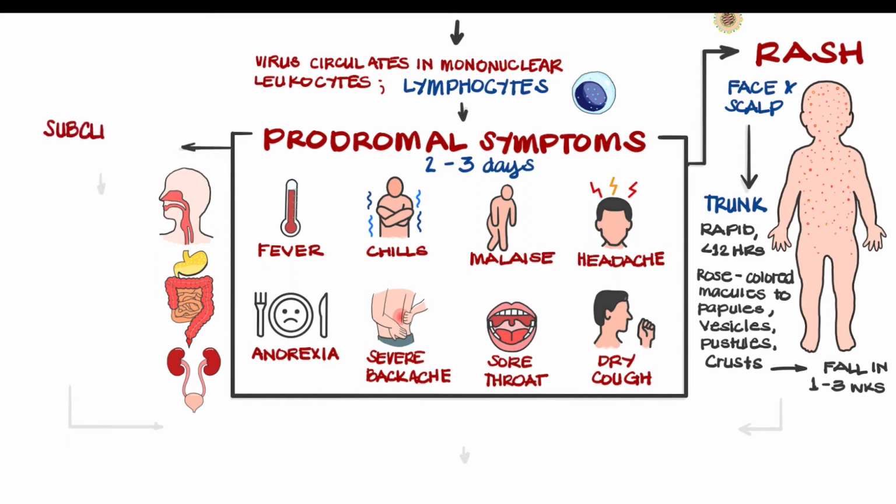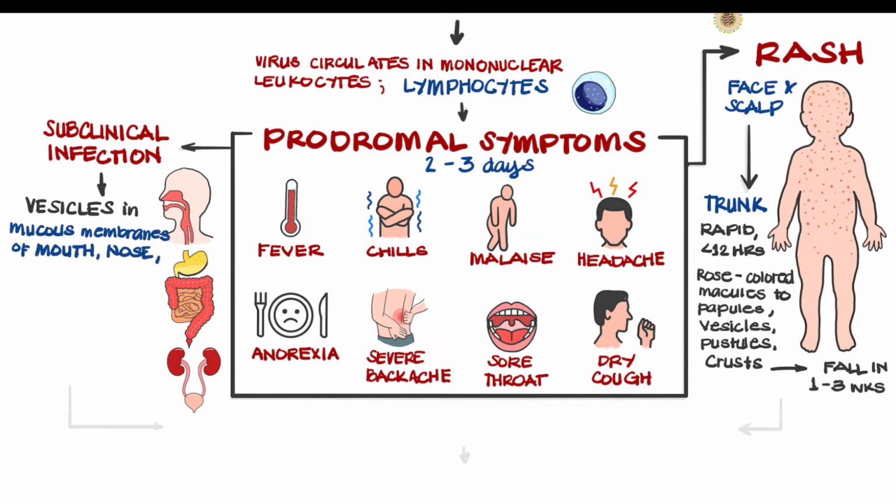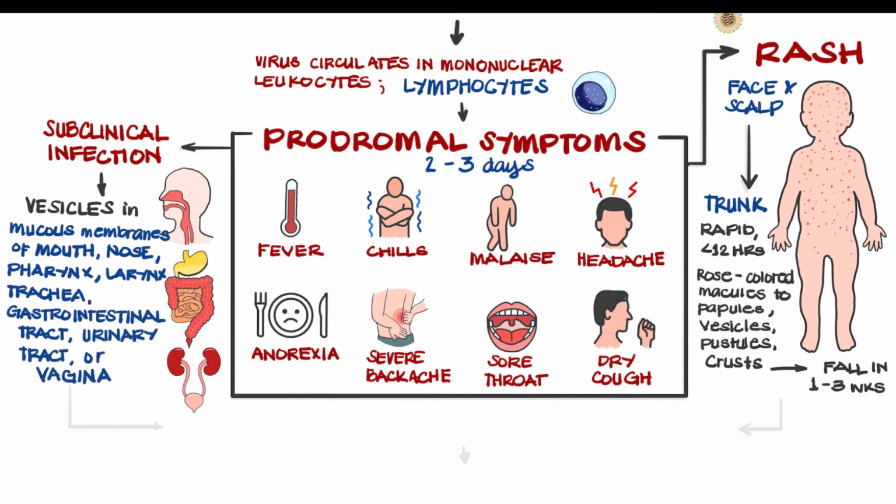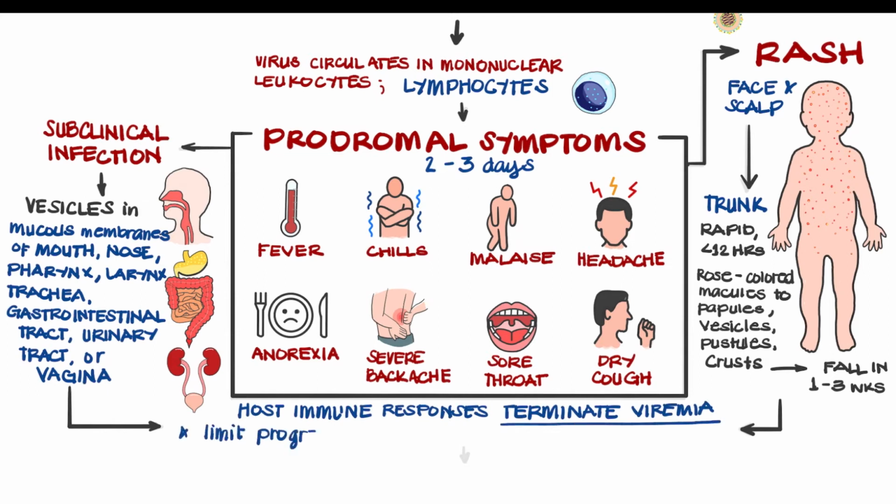Subclinical infection may also occur after the appearance of prodromal symptoms. Vesicles appear in mucous membrane of the mouth, nose, pharynx, larynx, trachea, gastrointestinal tract, urinary tract, and vagina. Afterwards, host immune responses terminate viremia and limit progression of varicella lesions in skin and other organs.